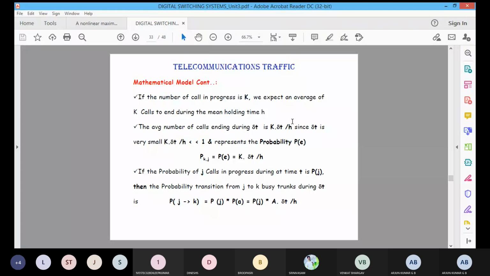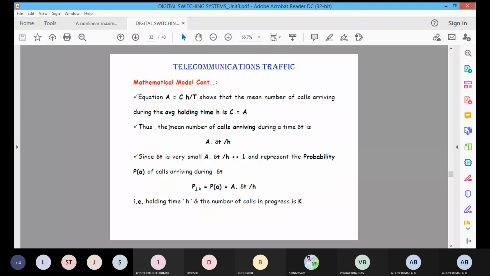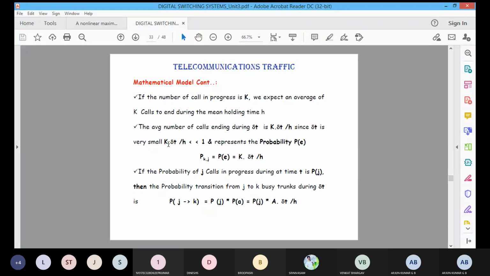Here K into delta T by H means the average number of calls ending during the particular time delta T is K. Arriving is A. You can observe in the previous probability, the number of calls arriving during that particular time is represented by A. Then the probability can be written as P of A is equal to A into delta T by H. Similarly, K represents the mean number of calls ending during the particular time delta T. Then what is the probability of E? It is equal to K into delta T by H.